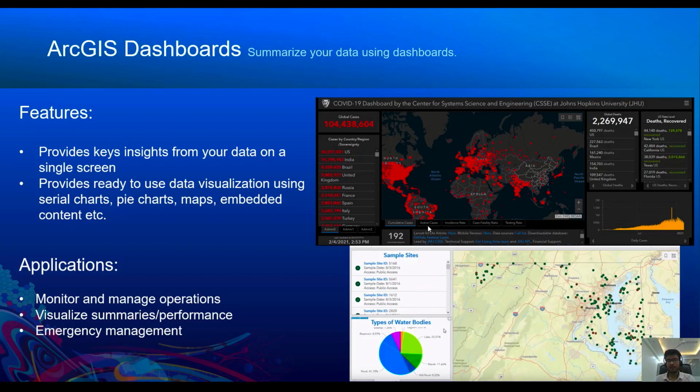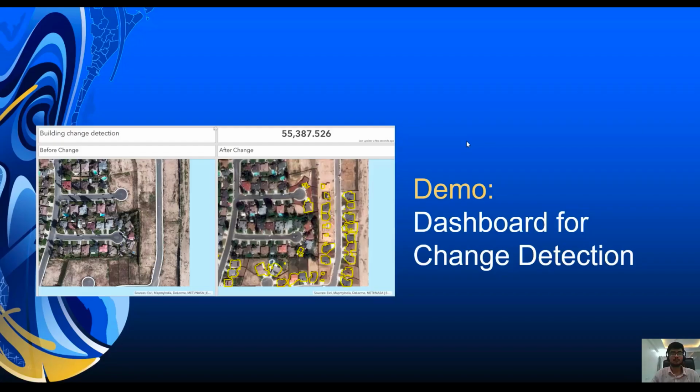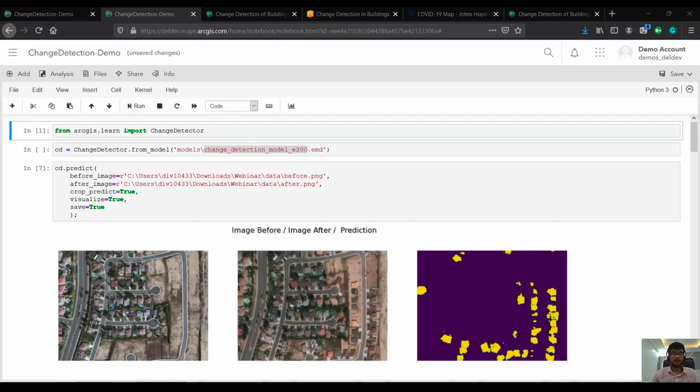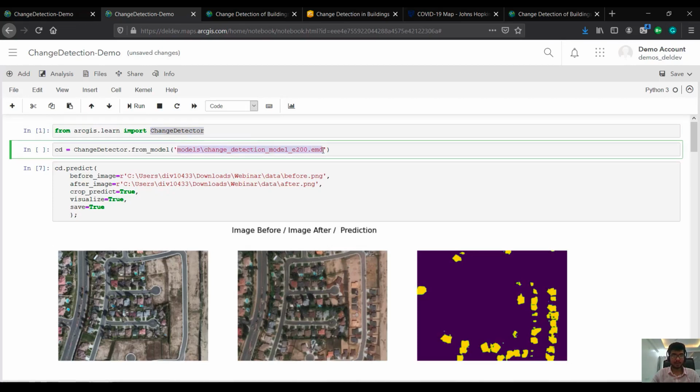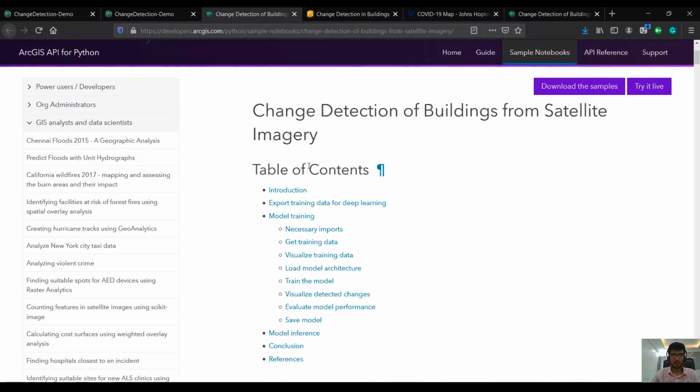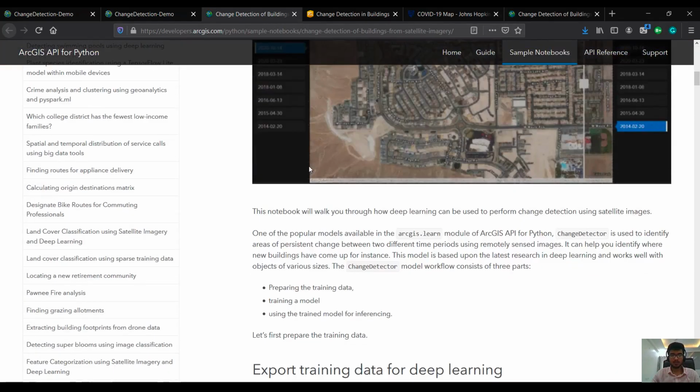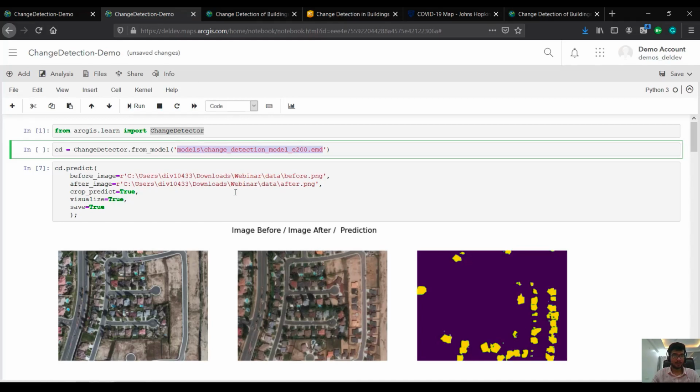Usually, these dashboards are created by GUI tools, but we've recently added the support to programmatically create these dashboards using ArcGIS API for Python. In this notebook, we use the change detector class from the ArcGIS.learn module. This change detector class is used to detect change in building footprints. I've already got a pre-trained model, which I've produced using this sample notebook. You can also use this sample notebook to get your own pre-trained model.